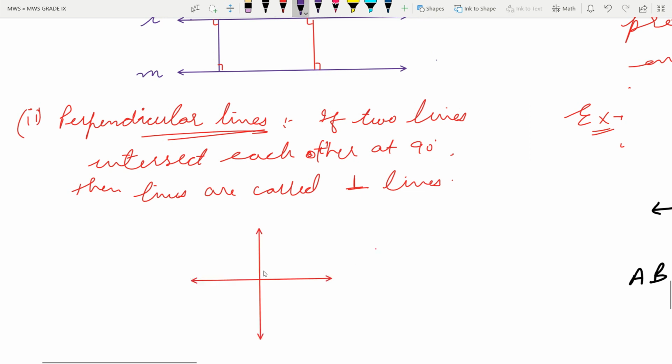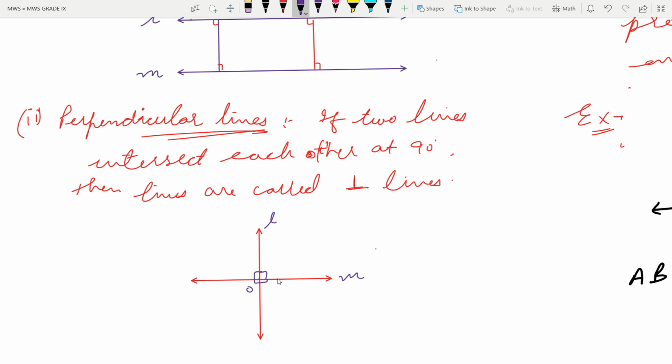If they are making a 90-degree angle everywhere, it means they are perpendicular lines. If one will be 90 this way, then the others will also be 90 degrees automatically. So let this line be L and let this line be M. Both are intersecting at a point, suppose this point be O, and they are making 90 here. So it means these two lines are perpendicular.